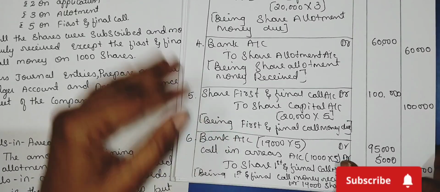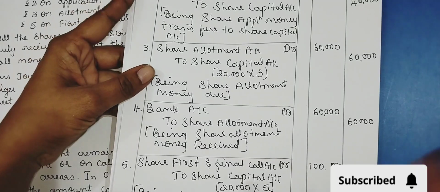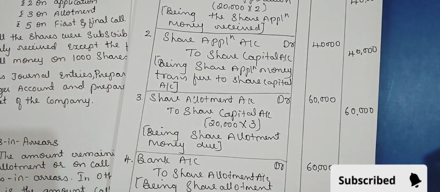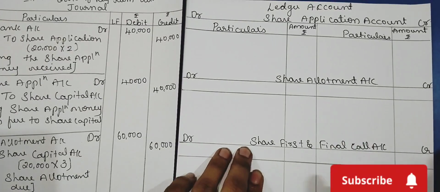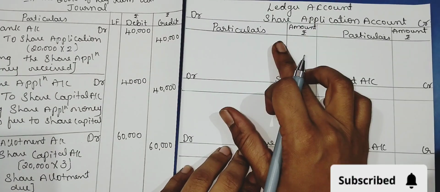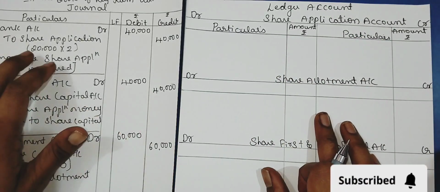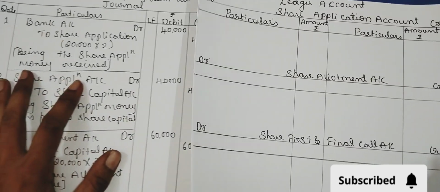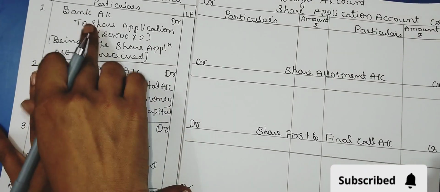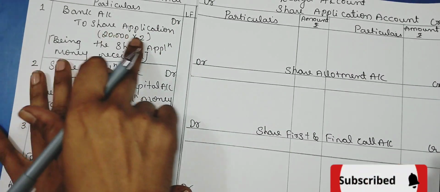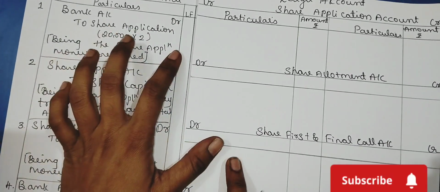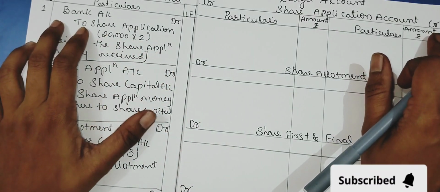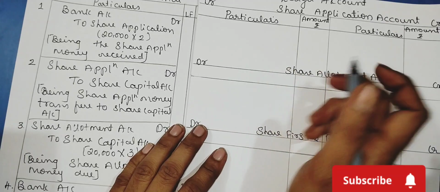Now let us pass the journal entries, or post these journal entries, to the ledger accounts. First we are preparing the ledger account of share application account. You can see all the share application entries you have recorded in the journal. The first entry is bank account debtor to share application account, where share application account is credited.